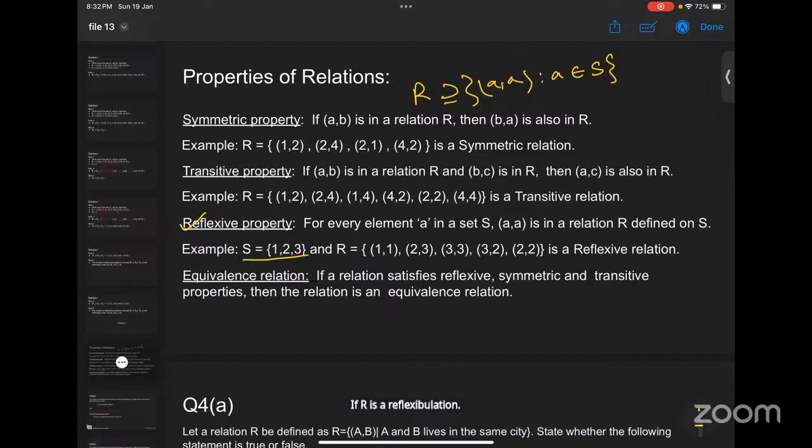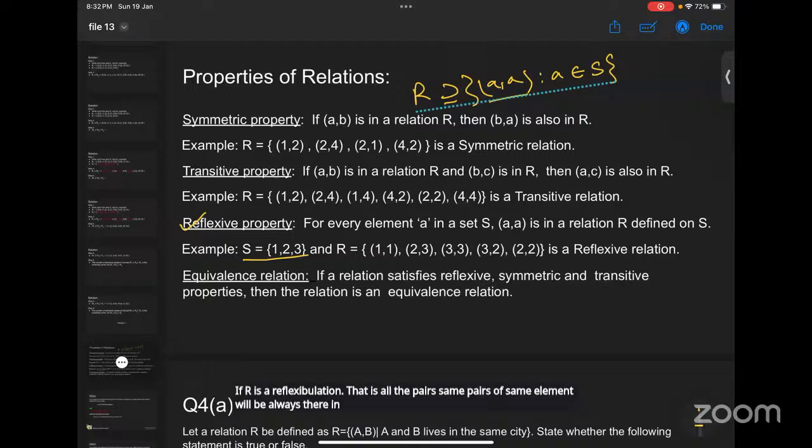That means all the pairs of the same element will always be there in a reflexive relation, but there can be other elements, but at least these should be there.